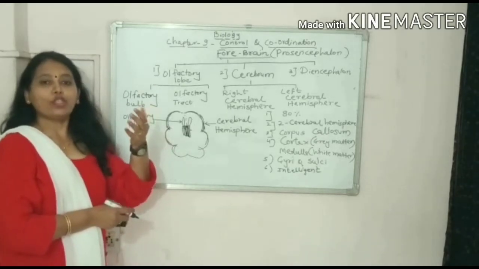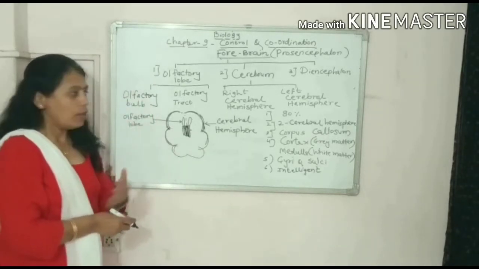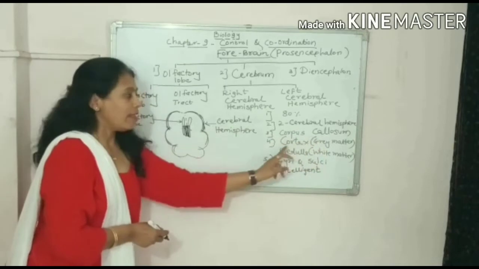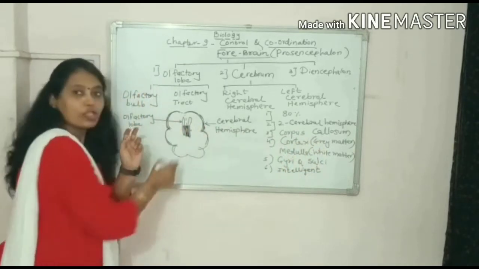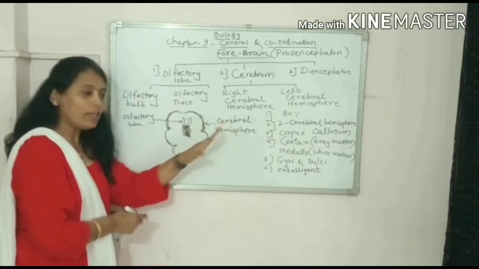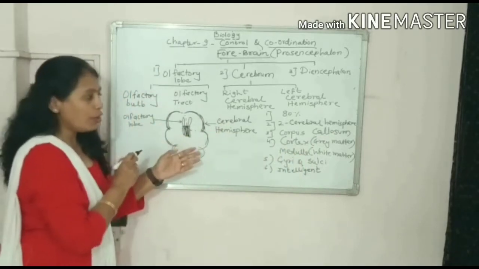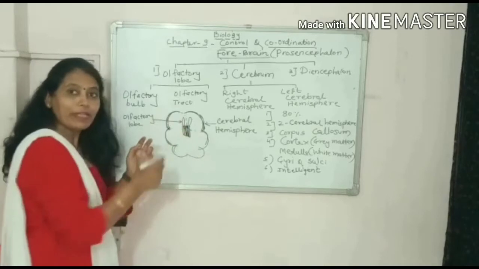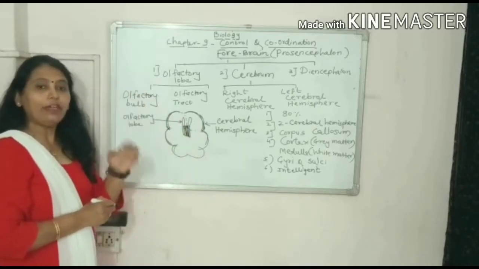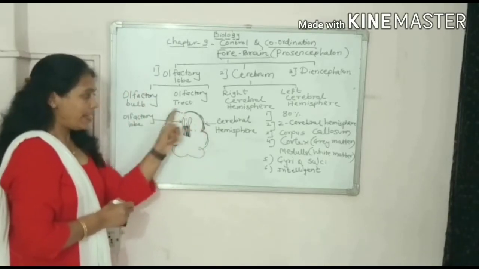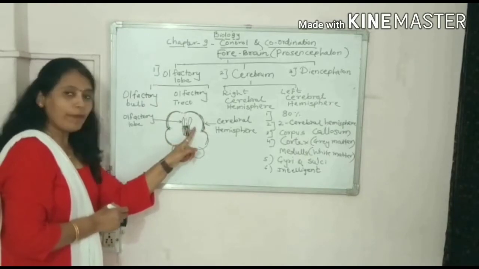So neuron consists of cyton and axon. Grey matter means this cortex part consists of the cyton part of the neuron, and medulla means the inner part, which consists of white matter. White matter means the axon part of the neuron. So this is cortex, the outer part, and this is medulla.